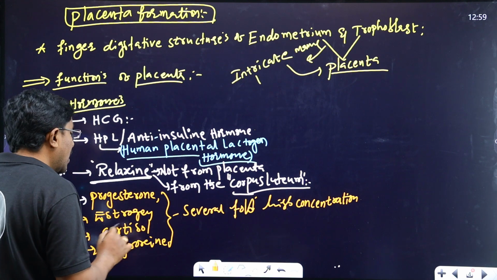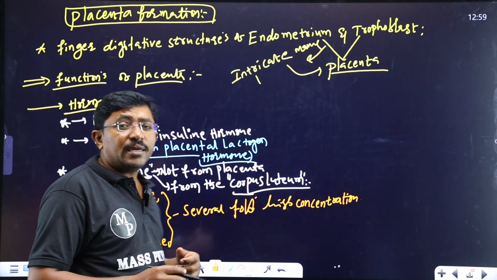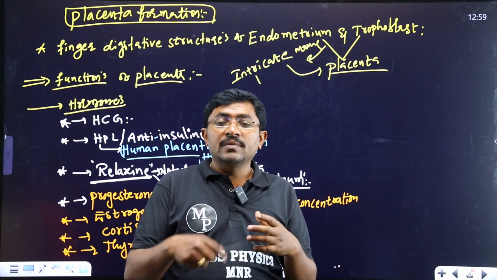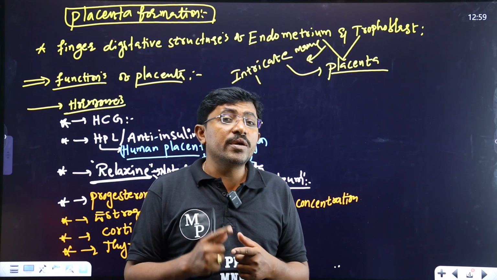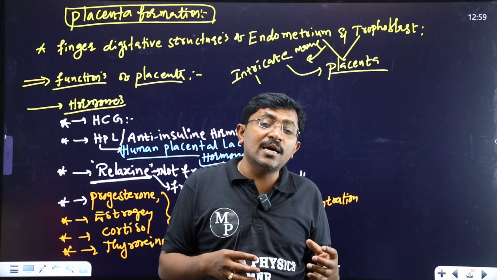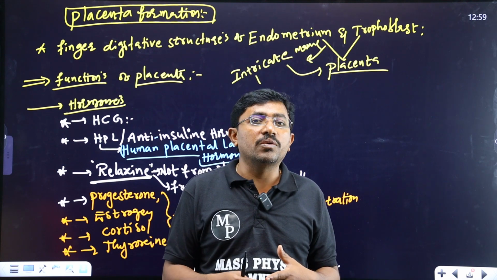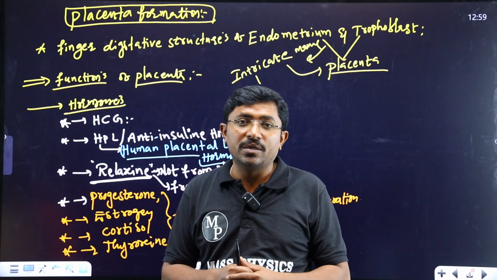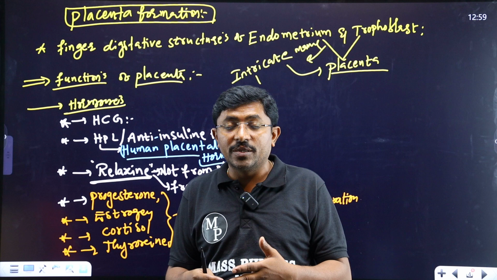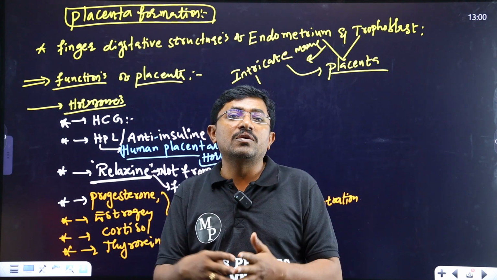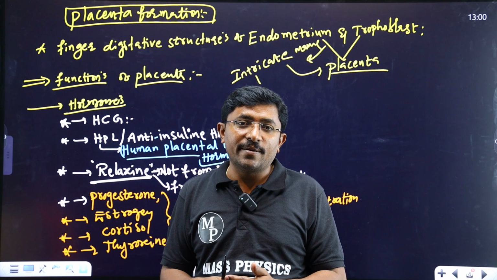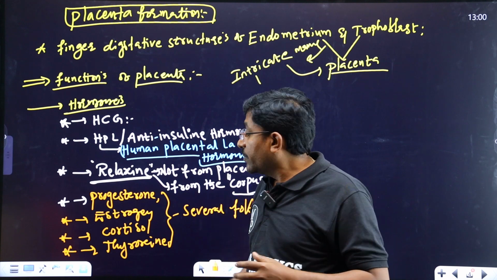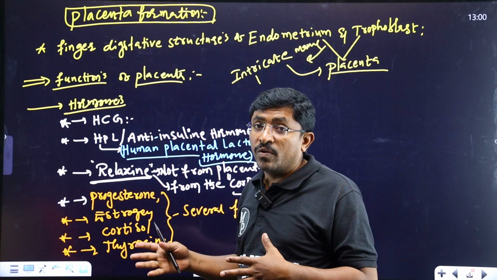Cortisol's main role is gluconeogenesis, which increases the glucose concentration in the woman's blood. Thyroxine increases the basal metabolic rate for more energy, more ATPs, which can be transferred to the fetus through the placenta. That's why in pregnant women, compared with non-pregnant women, these hormones are several fold high.